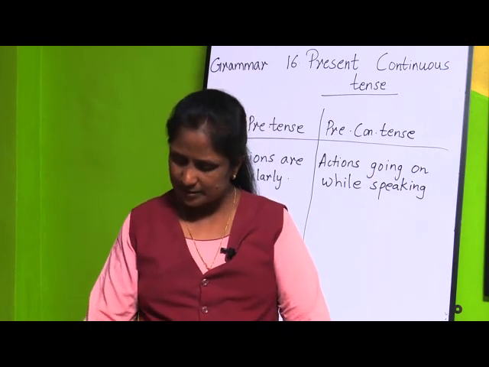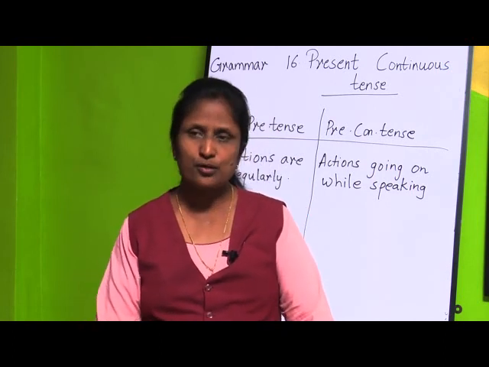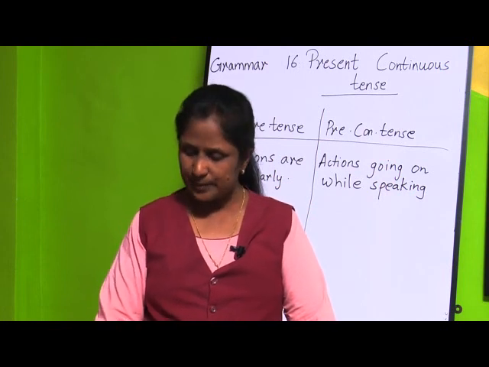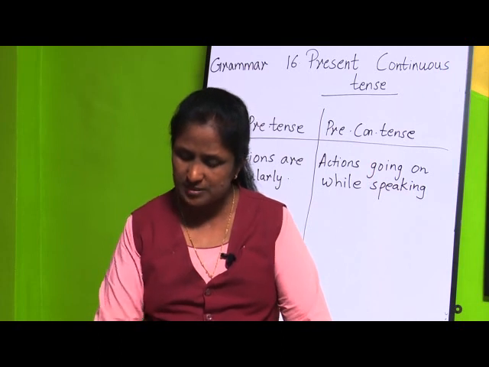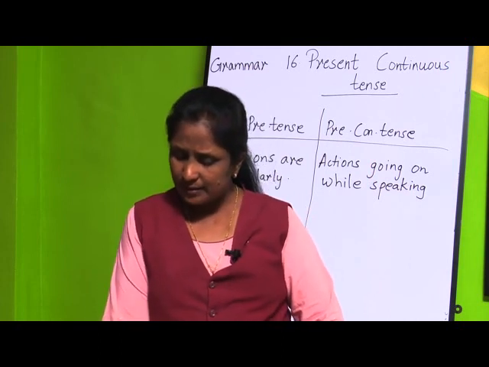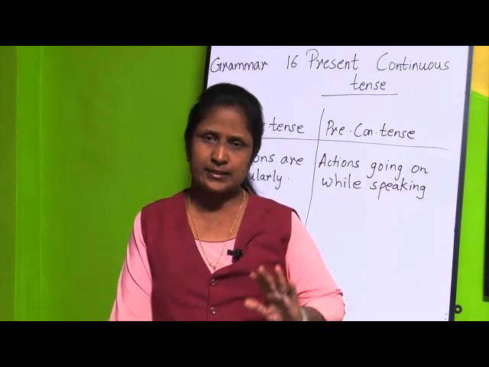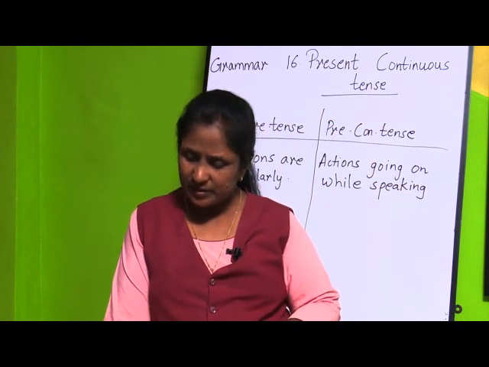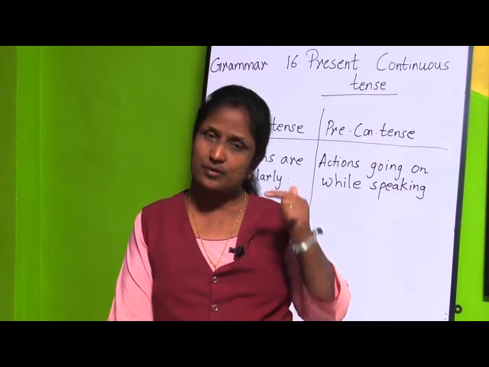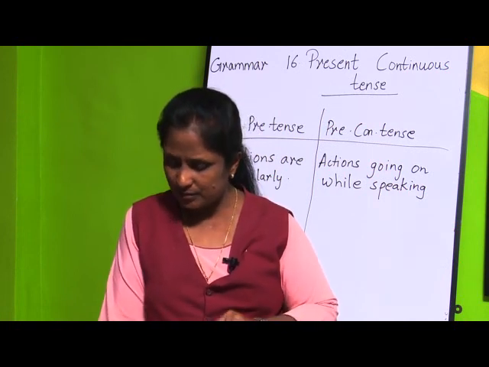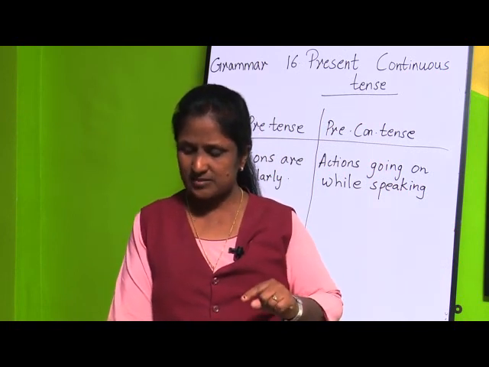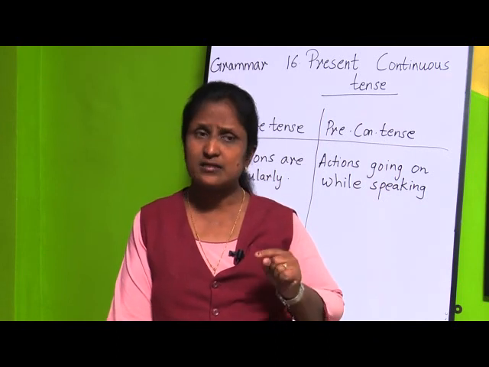Now, if you see exercise D, here you are going to write both simple present tense or present continuous tense. See, first sentence, they go to school every day, that is simple present tense. Second one, they are going to school now, because the word now is there in the sentence. Third one, the dog barks whenever it sees any stranger.